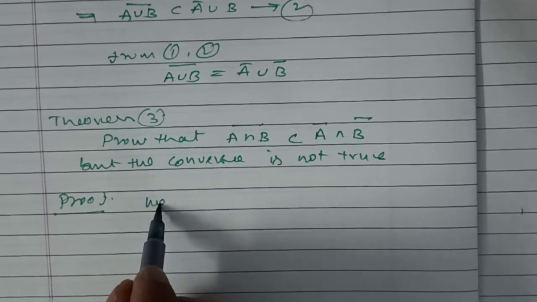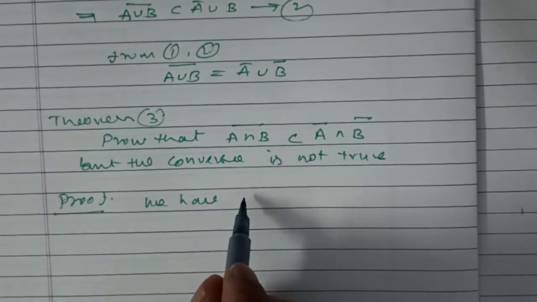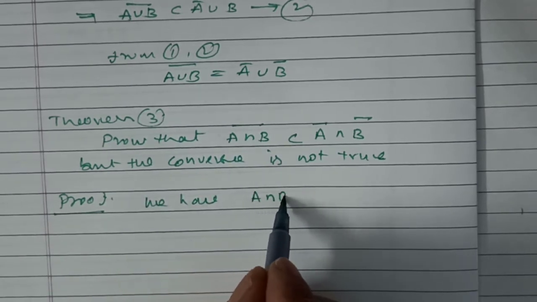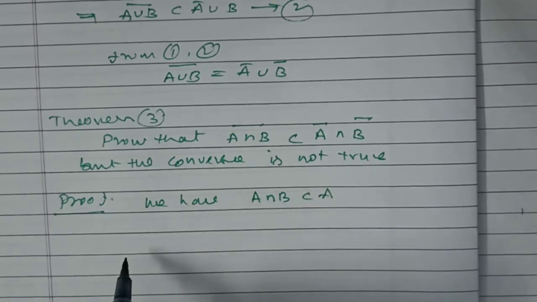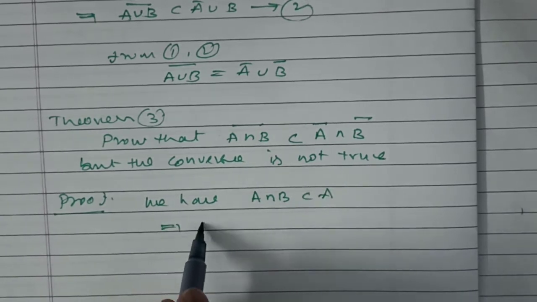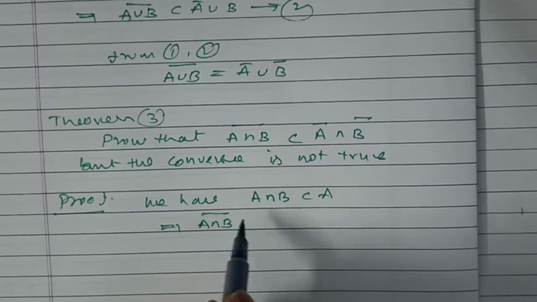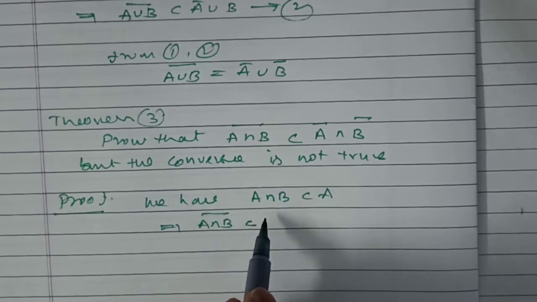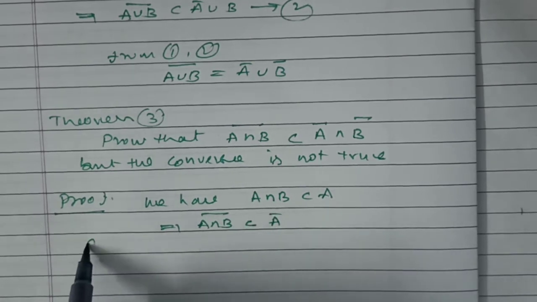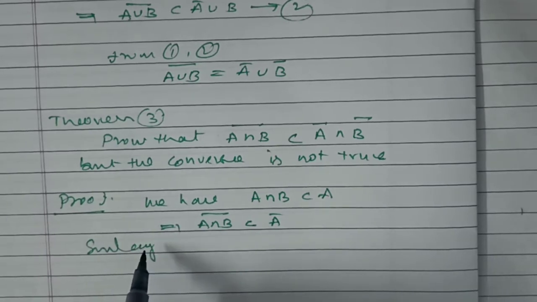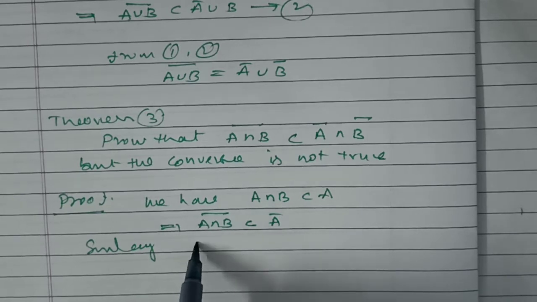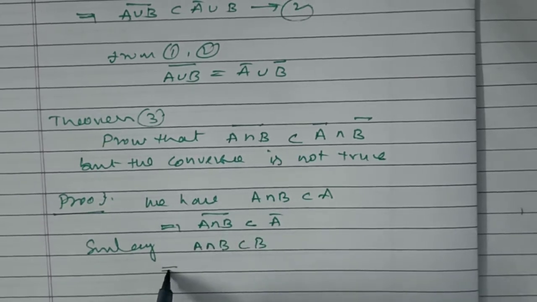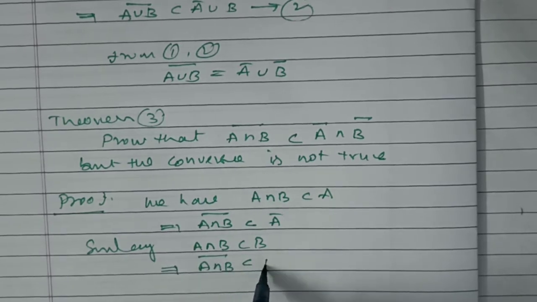We have A intersection B is a subset of A, which implies (A intersection B) bar is a subset of A bar. Similarly, A intersection B is a subset of B, which implies (A intersection B) bar is a subset of B bar.